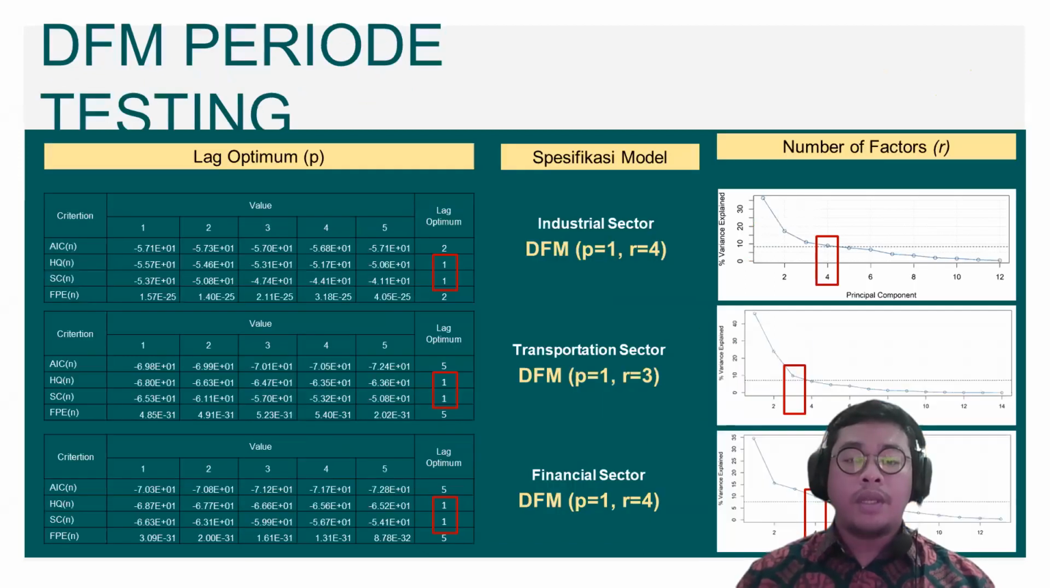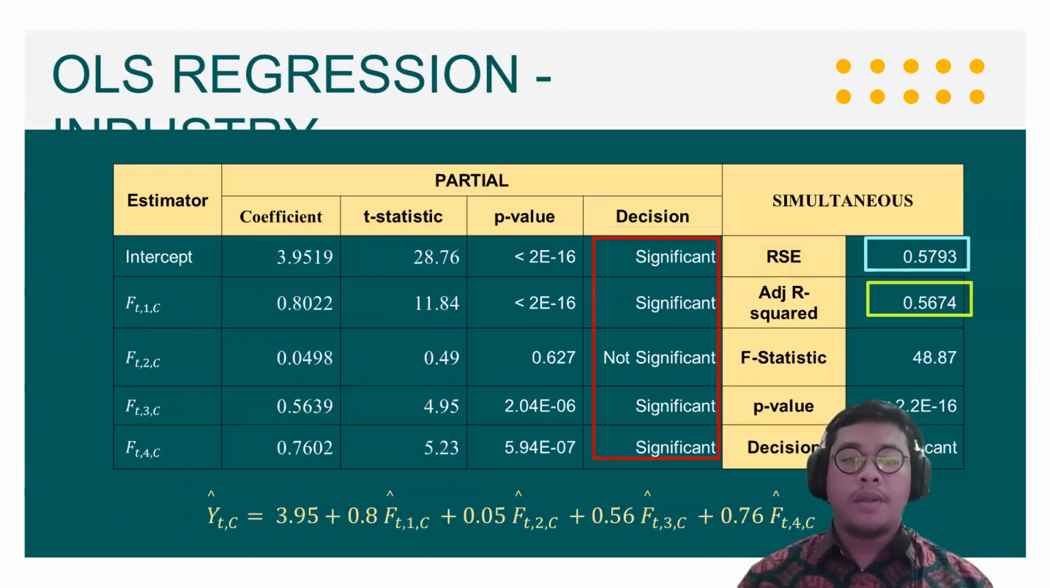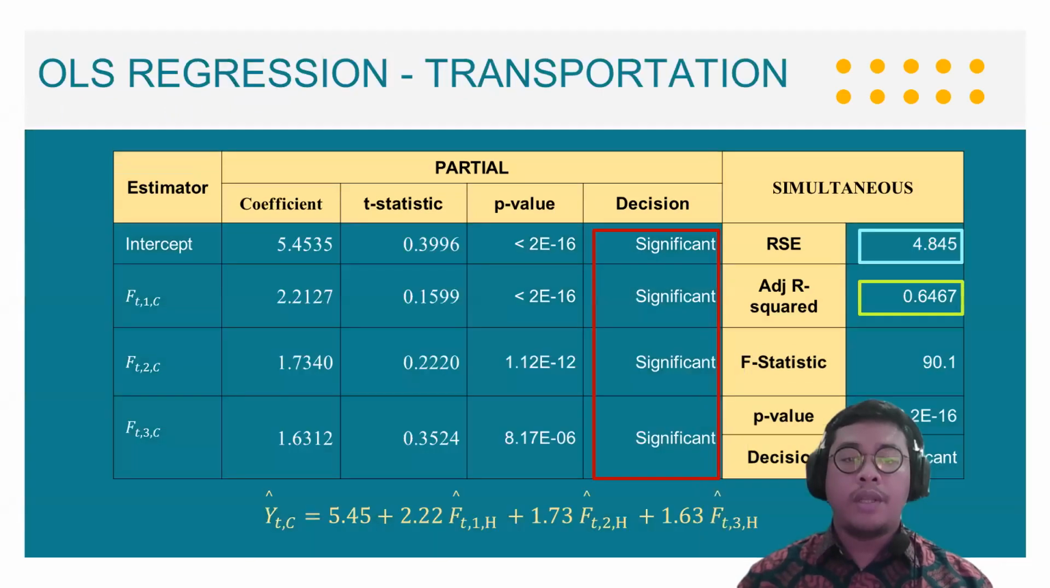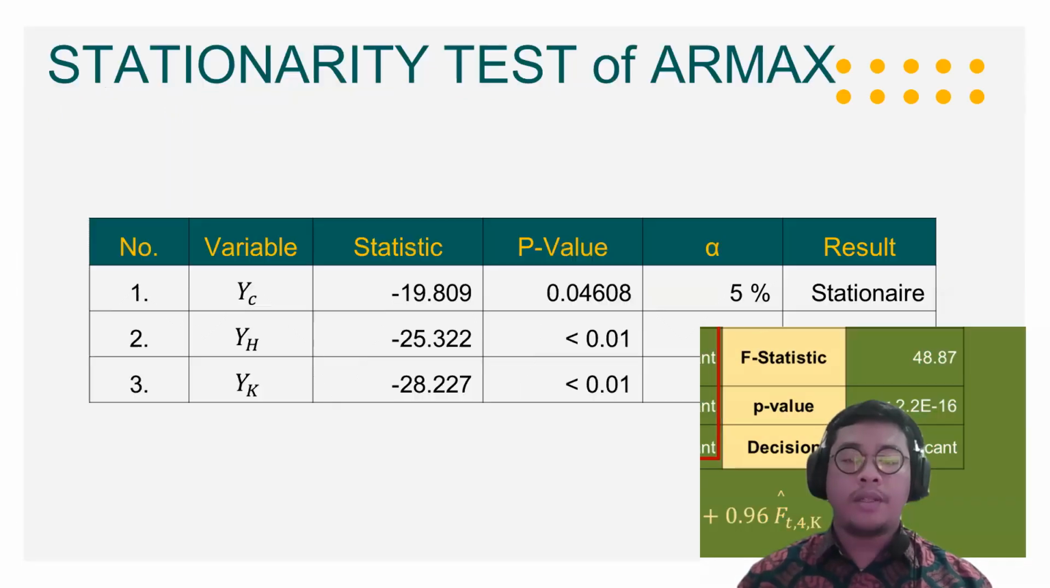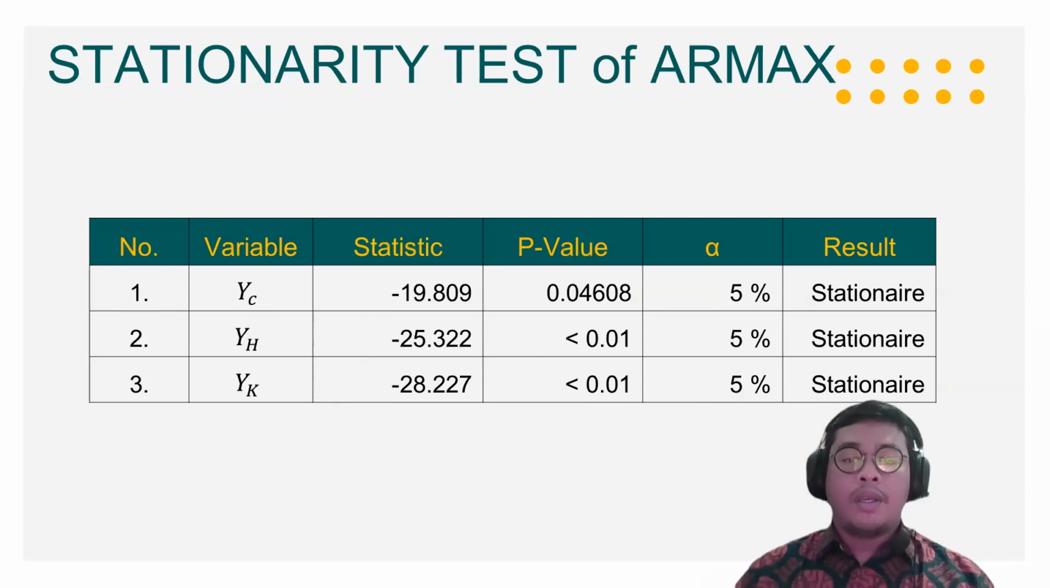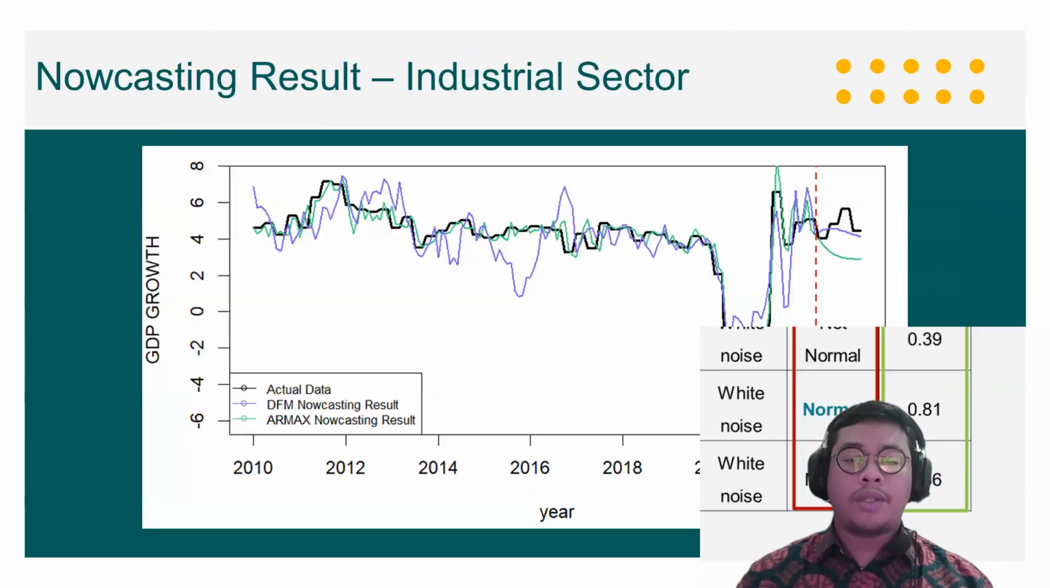This is the determination of the optimum lag and the number of factors for the dynamic factor model: in the industrial sector, we have 4 factors, transportation 3 factors, and financial 4 factors. This is the regression result for industrial. This is for transportation, and this is the financial sector. This is the RMAX model, which is already stationary, and this is the result.